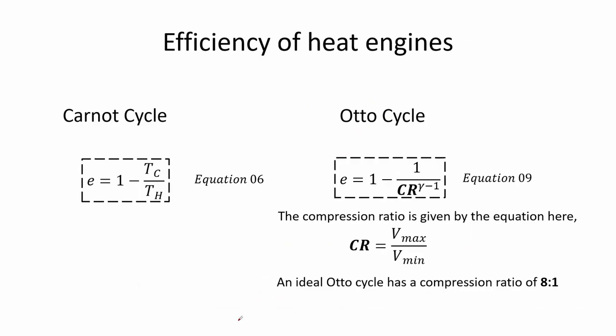Here we have the comparison of the efficiencies for two different types of engine. The Carnot cycle efficiency is given by equation 6 and for the Otto cycle it is given by equation 9. Here the Otto cycle efficiency is dependent on the compression ratio of the engine. The compression ratio is the ratio of the maximum volume over the minimum volume a cycle can achieve. The ideal Otto cycle has a compression ratio of 8:1 of its maximum and minimum volume.